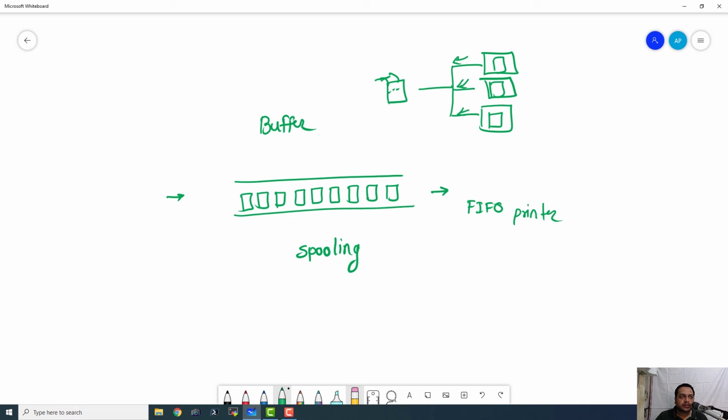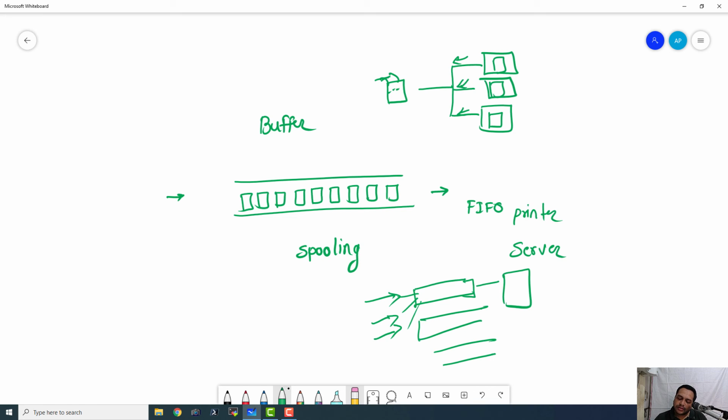Then we also have network buffers, because we have a single computer and many computers trying to communicate with that. Or suppose this is a server, and it keeps on getting a lot of requests. So it is going to maintain a separate buffer for serving all the requests, and all the requests will go to this buffer, and this server is going to handle all the requests one by one. If the server is multi-threaded, then we can have multiple queues serving as buffers for each and every process. So this is how we can use queues in networking and printing jobs.